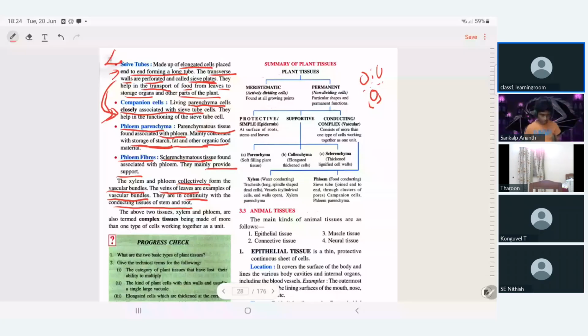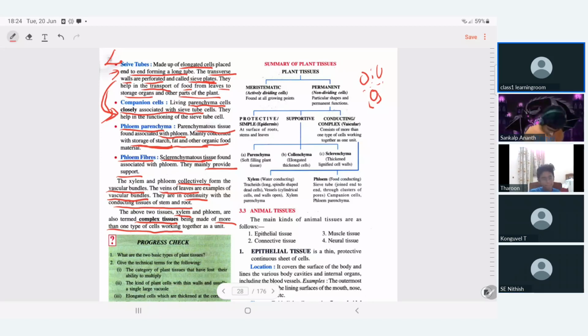So this is about xylem and phloem, as we said. Parenchyma, collenchyma, and sclerenchyma are simple tissues. Xylem and phloem are called what? Complex tissues, because they are made up of more than one type of cell working together as a unit.